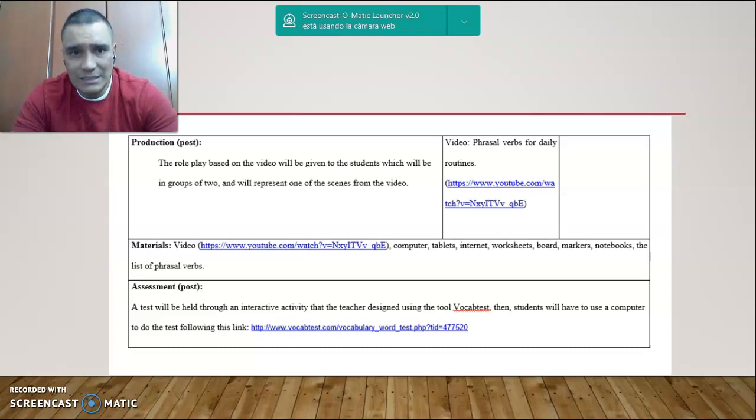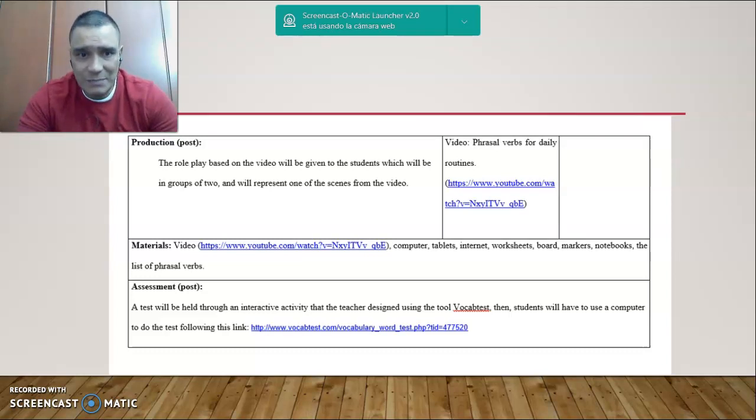The production of the class is a role play based on the video, which will be given to the students, who will be divided in groups of 2 and will represent one of the scenes from the video. The explanation again of what I just told you. Here you have the video phrasal verbs for daily routines, again as a resource, with the link that you can follow to do this activity. As materials, we have the video, the link, computer, tablets, internet, the worksheets, the board, markers, notebooks, and the list of phrasal verbs.